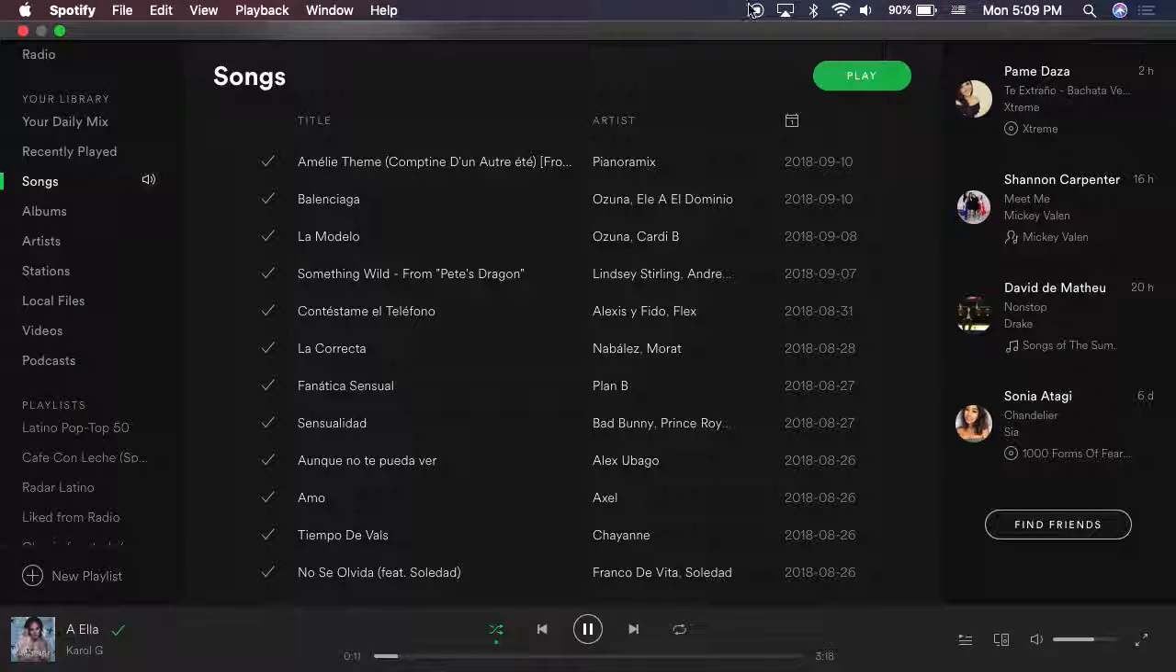Of course. Let me connect this there. Cool. Perfect.